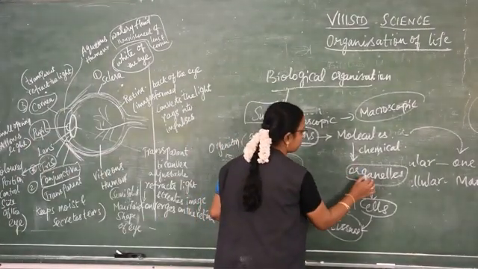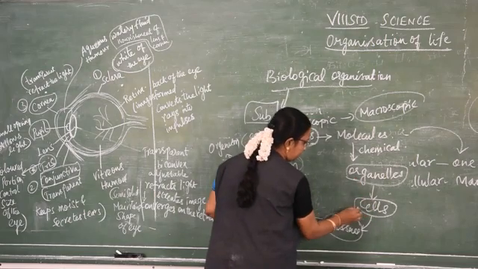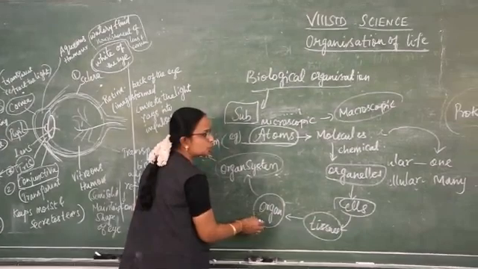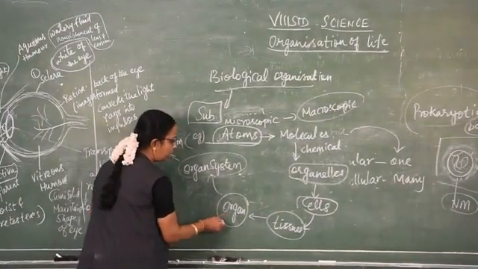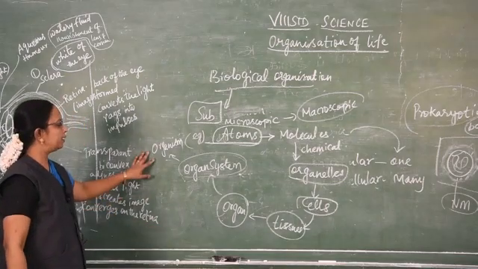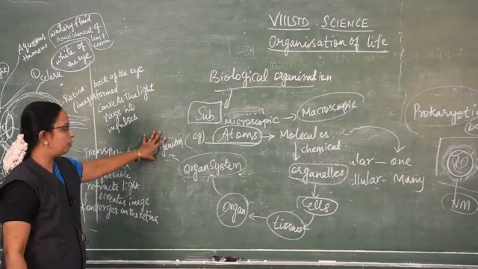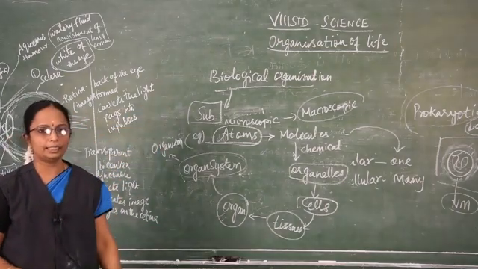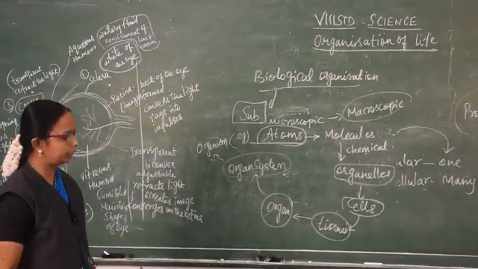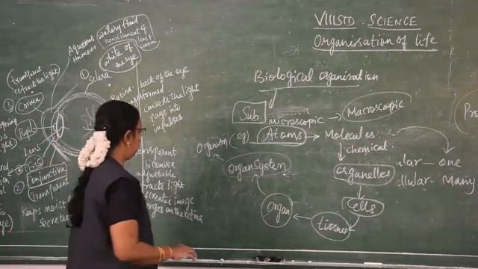These molecules form the organelles, and then the cell is formed. Cells combined together form the tissues. Tissues are present inside the organ. Organs combined together form the organ system, and then one organism is formed. Like this, the biological organization is there. Next we are going to see the structure of the cell.